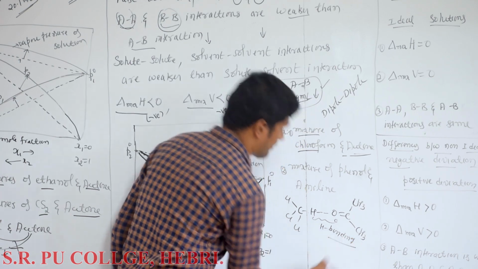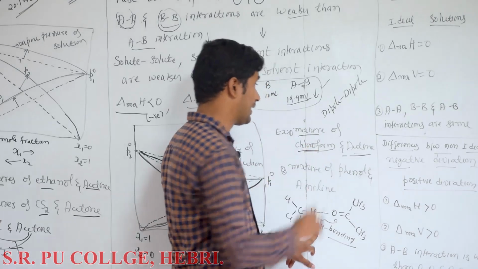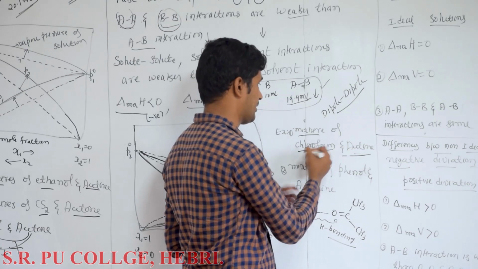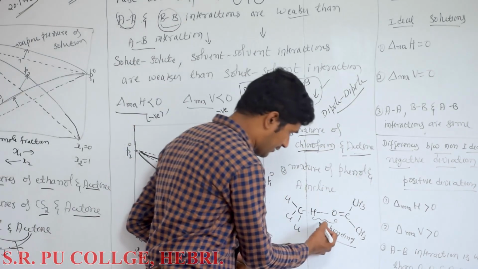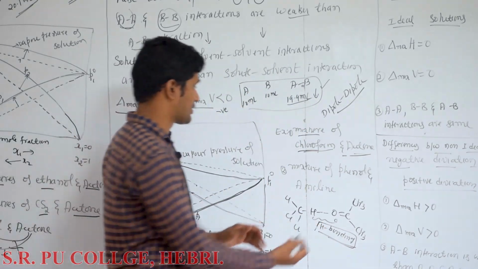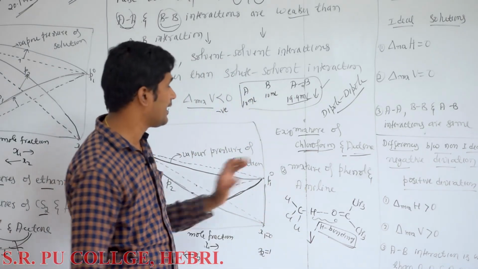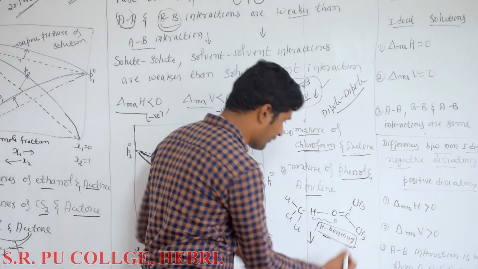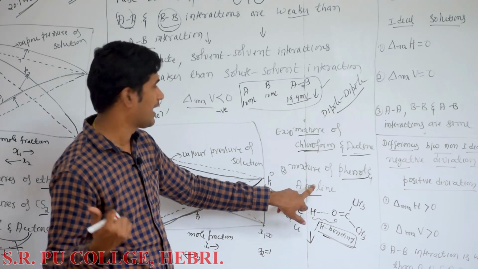What happens to vapor pressure? Vapor pressure decreases. In chloroform, dipole-dipole interaction is present. In acetone also, dipole-dipole interaction is present. When you mix these two, a new intermolecular force is developed, known as hydrogen bonding, which is stronger. So now intermolecular attractions increase, volatility decreases. Even between phenol and aniline, we can find the same hydrogen bonding, which is a stronger force of attraction.